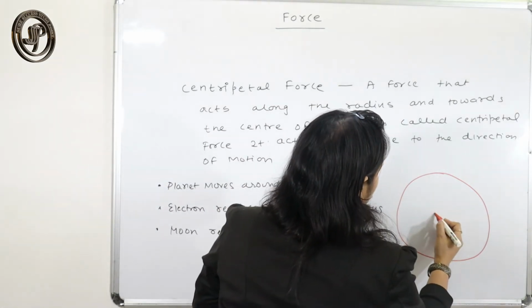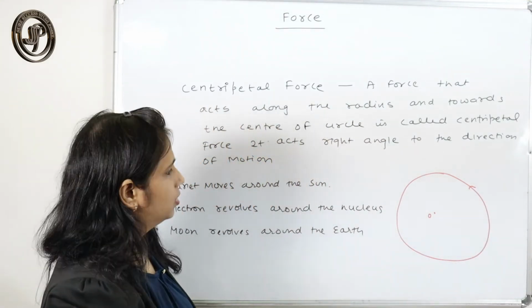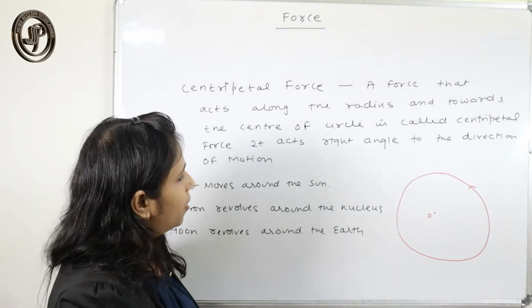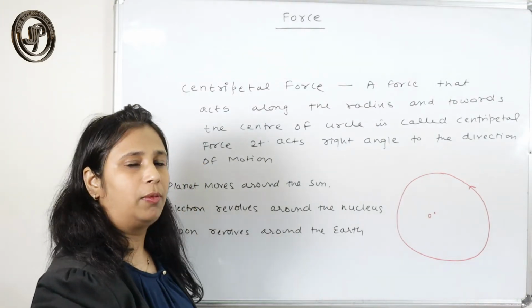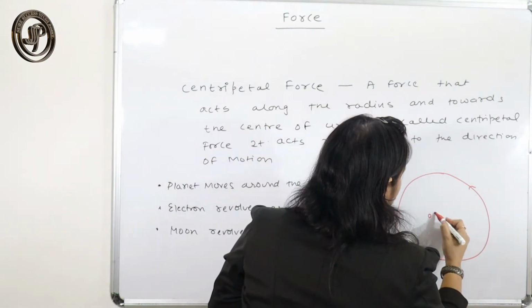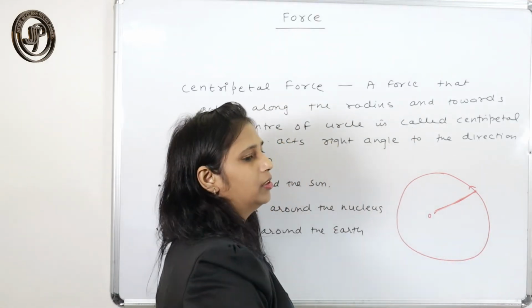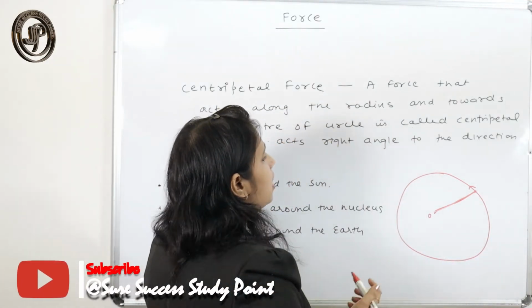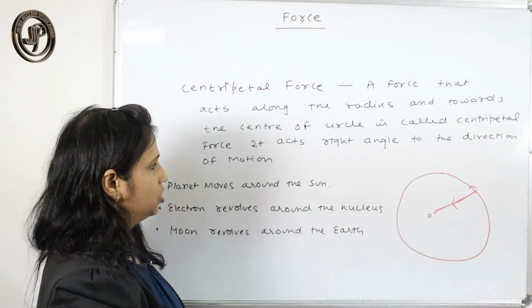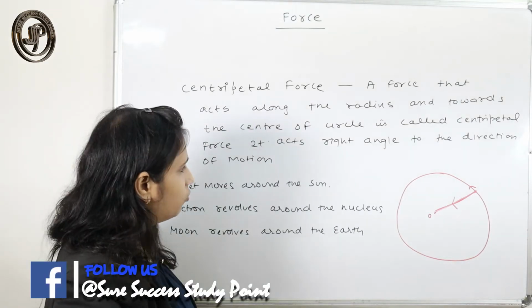The body is moving along its circumference with uniform speed, but at every point the direction keeps on changing. The centripetal force is the force that, if this is the radius, acts along the radius and towards its center. That force is centripetal force.